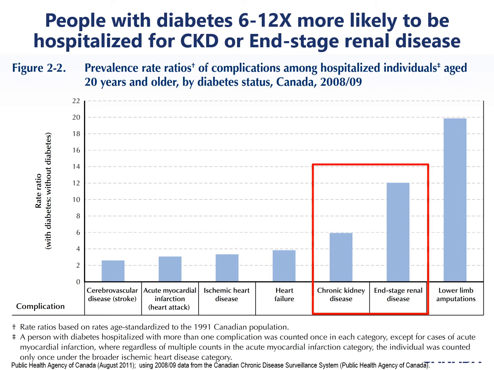Why is this chapter so important? This chapter is so important because people with diabetes are 6 to 12 times more likely to be hospitalized for CKD or end-stage renal disease compared to someone living without diabetes. These are data from Canada looking at prevalence rate ratios of various complications among hospitalized individuals aged 20 years and older based on diabetes status. So the rate ratio is comparing those with diabetes versus those without diabetes. And you can see that the presence of diabetes increases the risk of hospitalization for CKD or ESRD by a tremendously high fold.